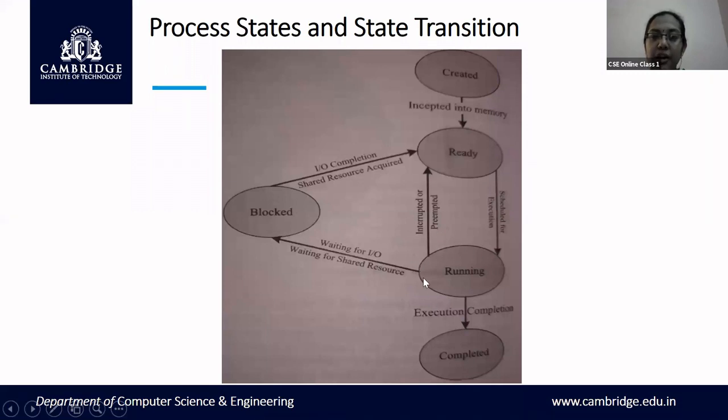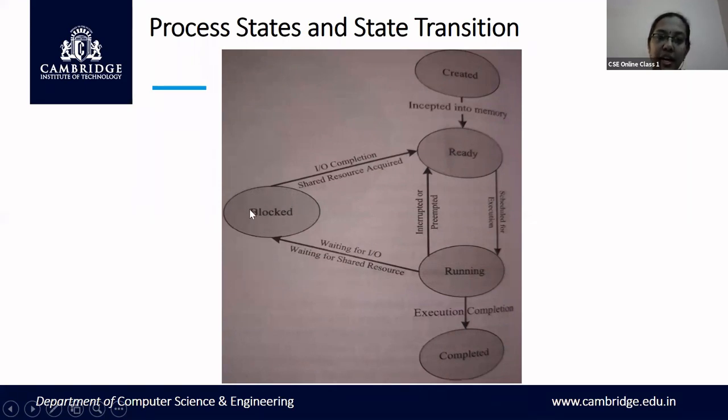In case the resources acquired by this process are required by some other process, or the CPU has to be given to some other process meanwhile, then this process cannot run and it moves to the blocked state, and keeps waiting here. How long?